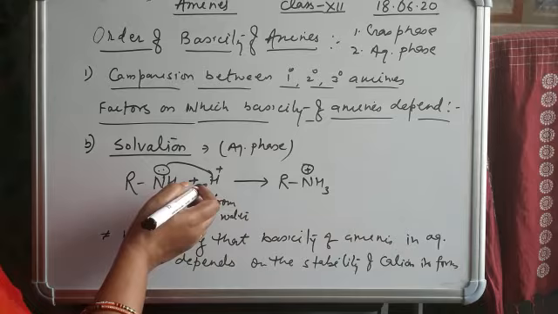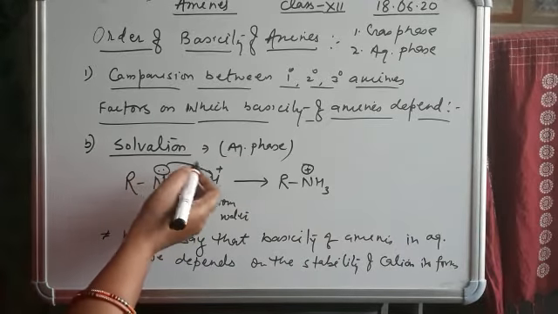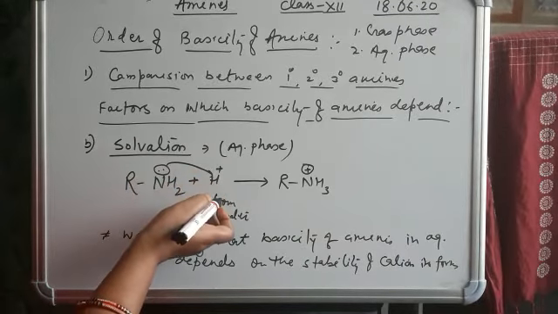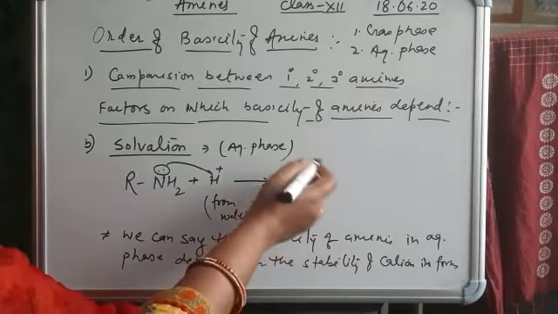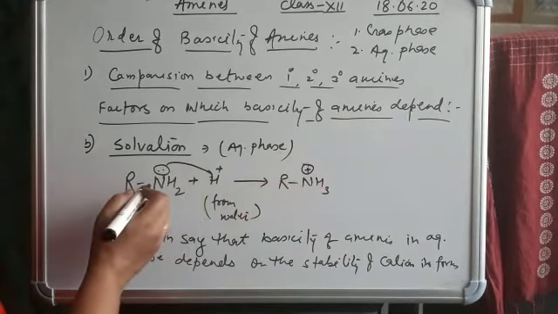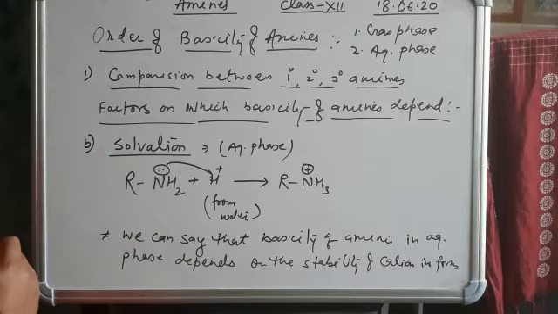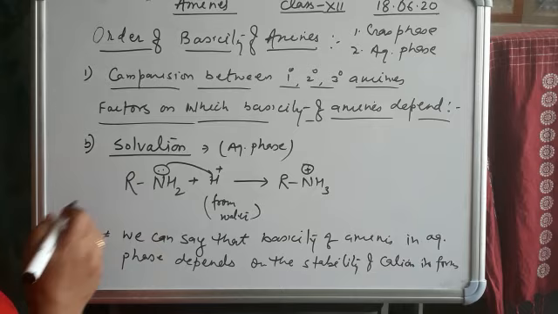When amine dissolves in water, it donates its electron to the protons from water and forms the cation. So the greater the stability of the cation, the more the basic nature of amine. So at first we will discuss the 1 degree amine.